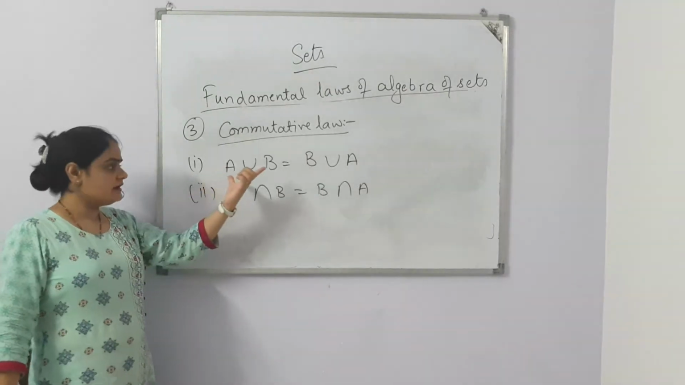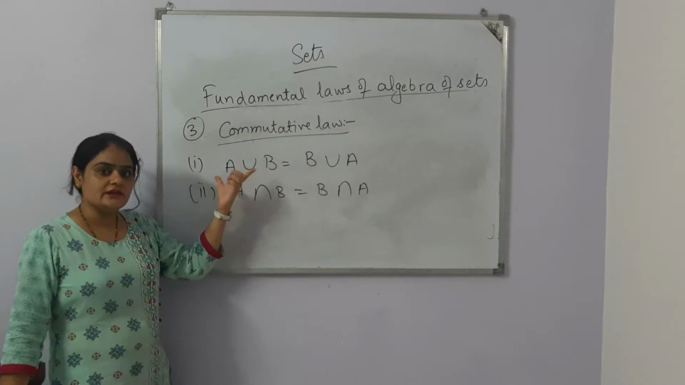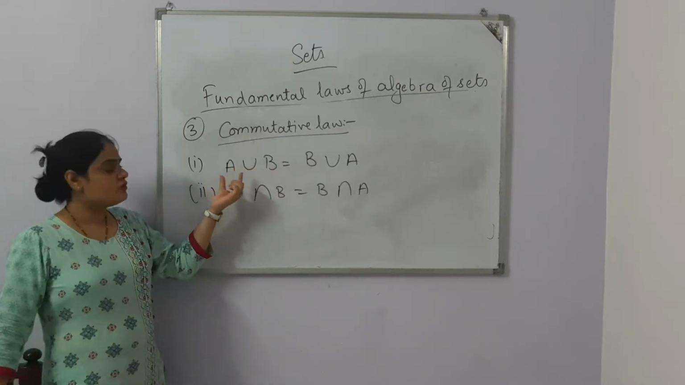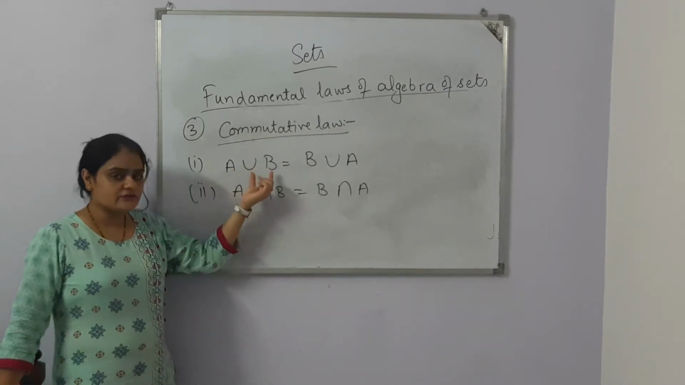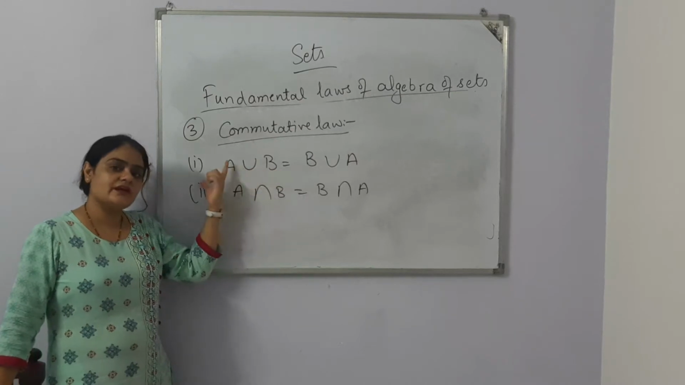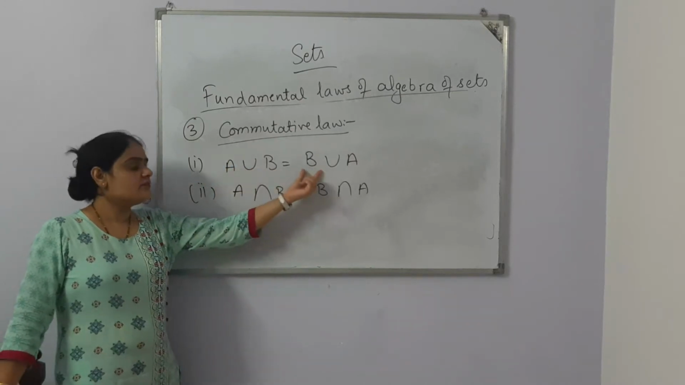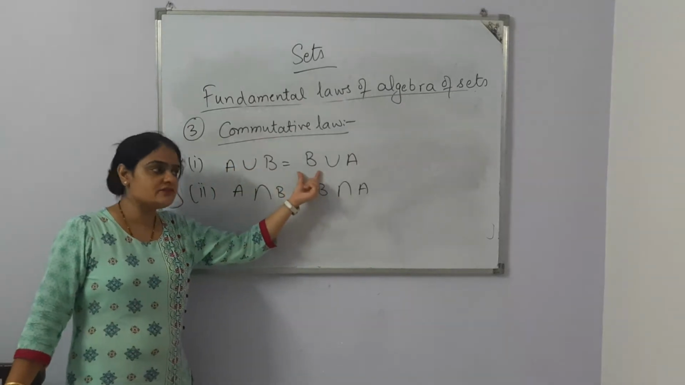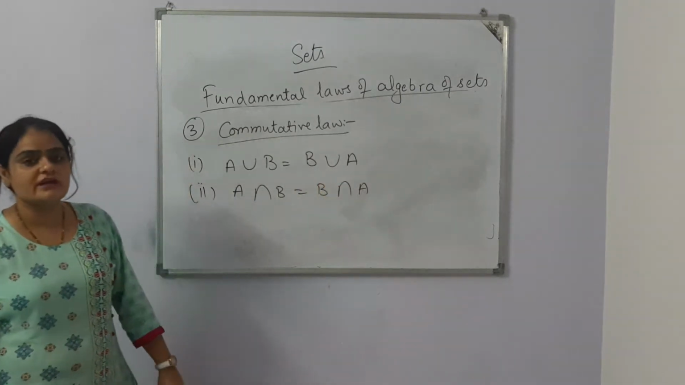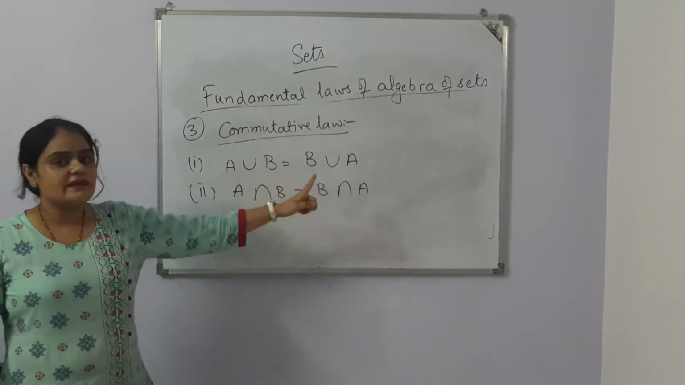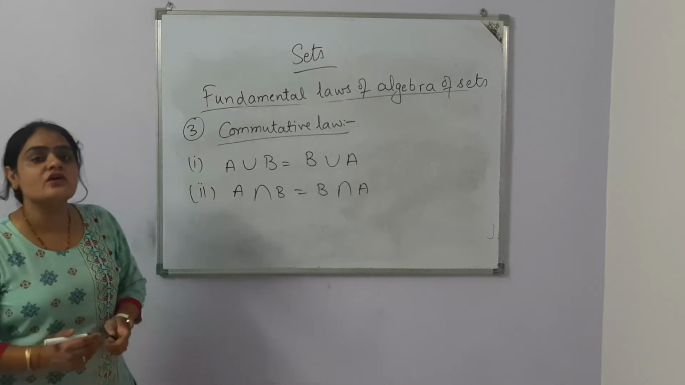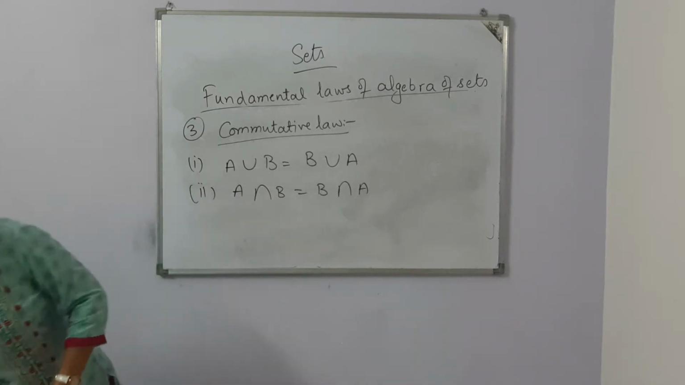There is no position for any set. If we take A at the first position and B at the second position and take the union, and likewise B at the first position and A at the second position and take the union, both answers will be equal. Same with intersection. So this is called the commutative law. Another is the associative law.